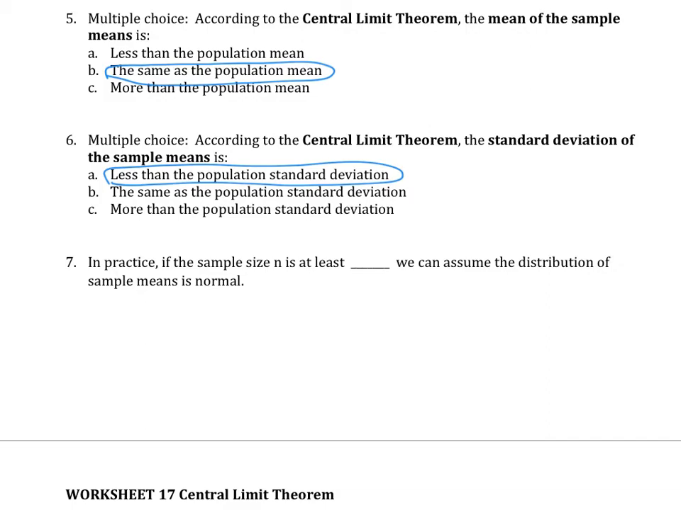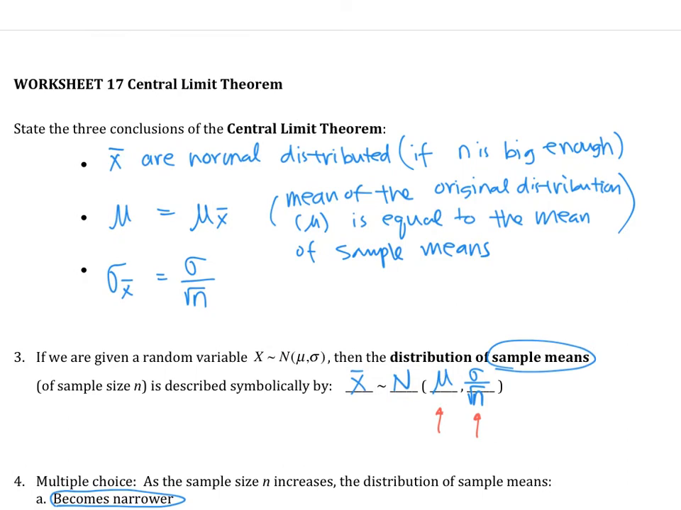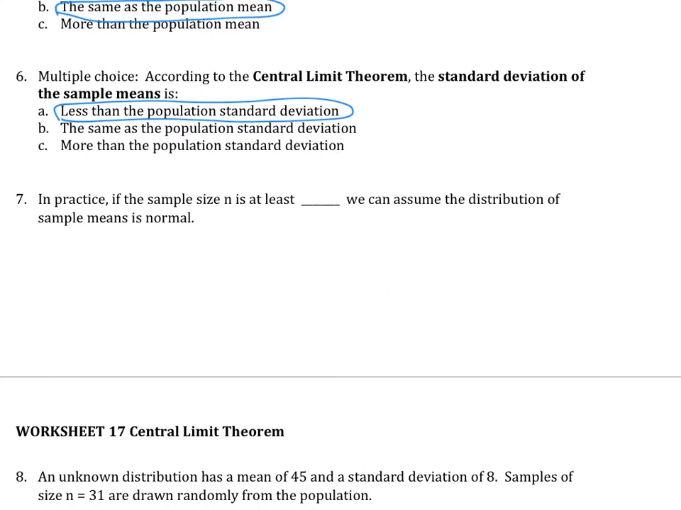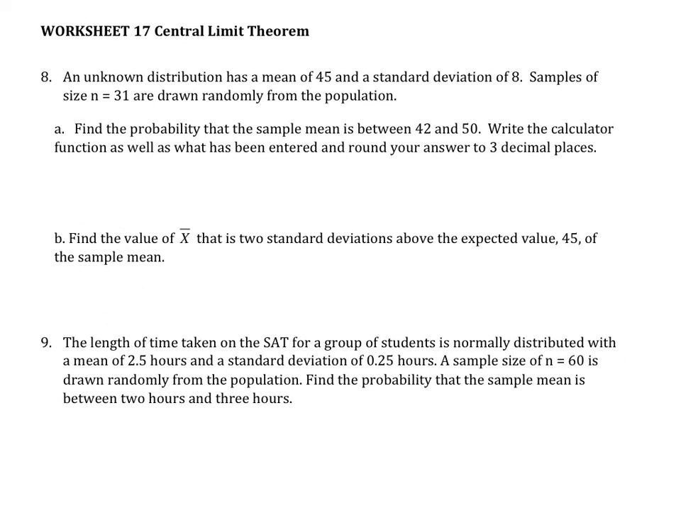So if you look at the first conclusion, it says n has to be big enough. So how big is big enough? For this to happen, we need to have at least 30 as a sample size. In the next section, we're going to redefine it, but for now, generally speaking, if you have more than 30, then your distribution of sample means will be approximately normally distributed.